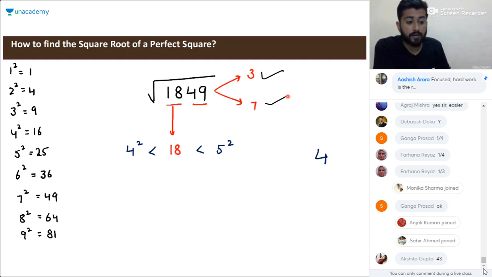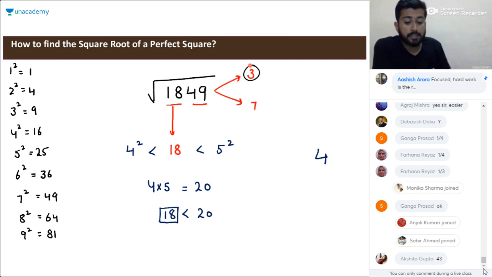To find the unit digit, do one thing: multiply these two numbers, 4 and 5, that is 20. If the considered number, that is 18, is less than this product, 20, we have to consider the smaller number here.